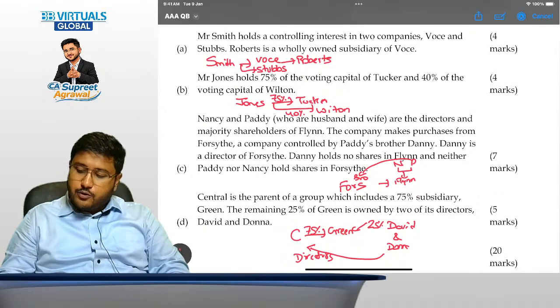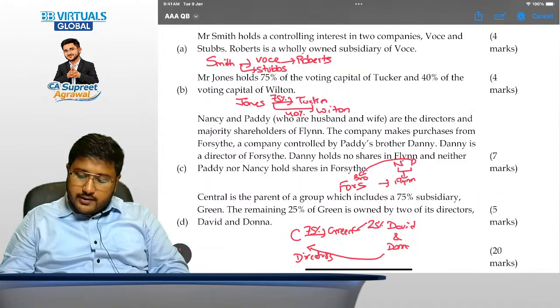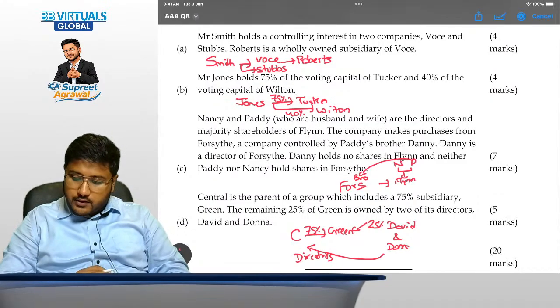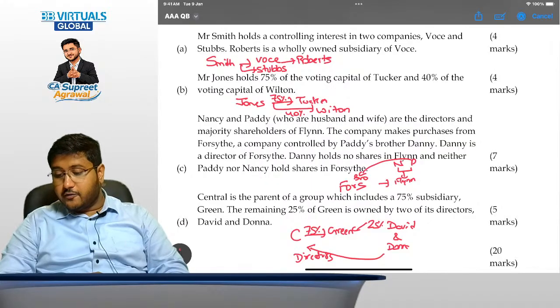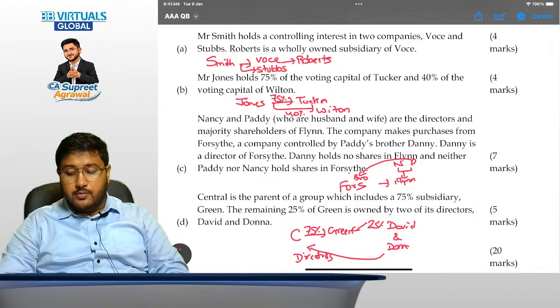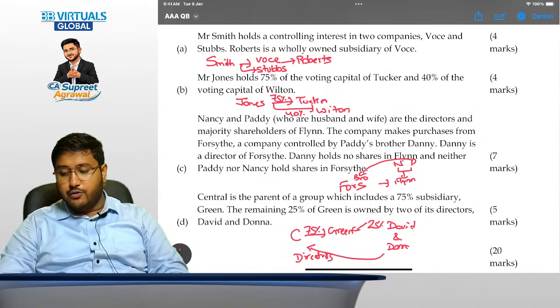So Nancy and Paddy would be related party to Flynn. David would be related party to Forster. Now, since David is the brother of Danny, who is the brother of Paddy, in this particular case, since they are close family relatives, these two companies would also be said to be related to each other. Plus, Nancy and Paddy would be related to Forster, and Danny would be related to Flynn.